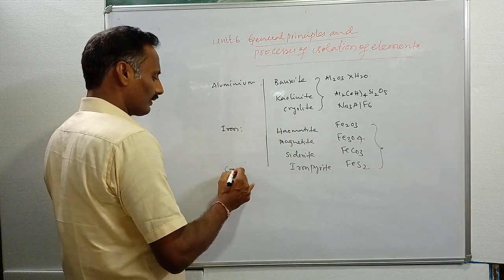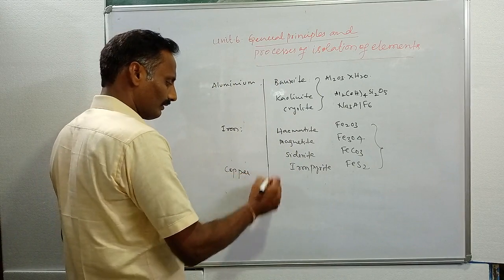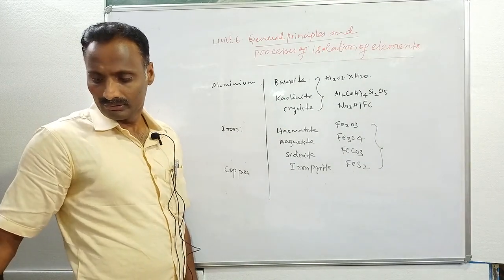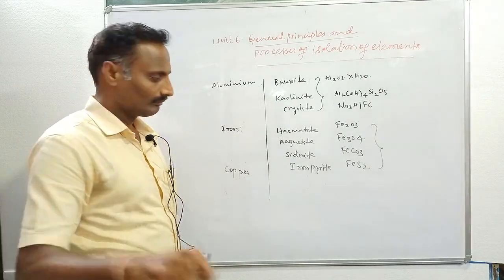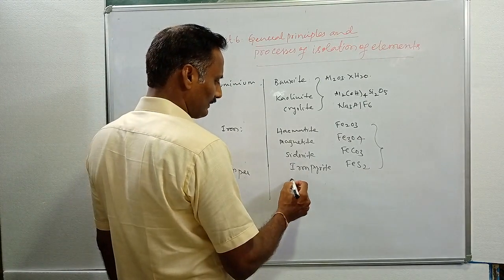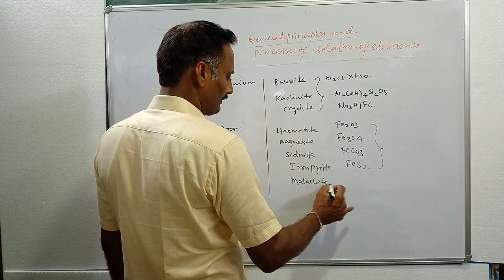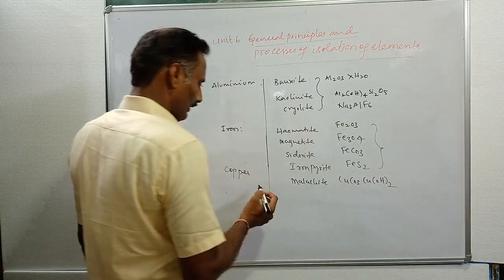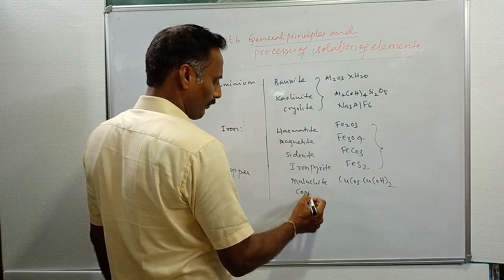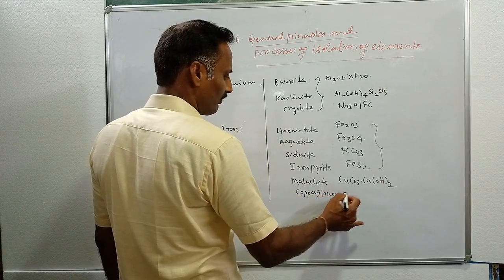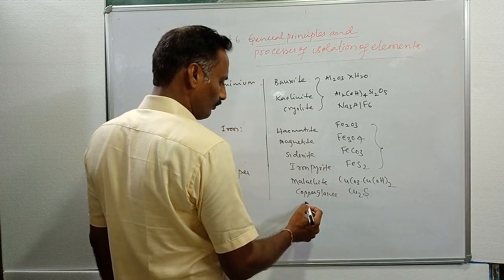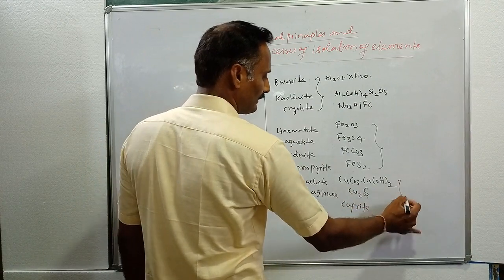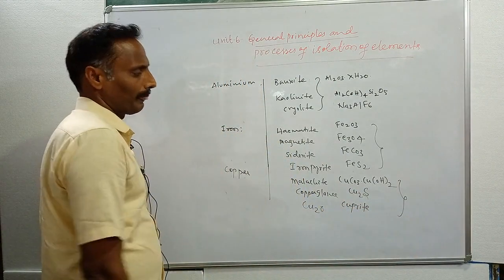Then what about copper? Copper has different ores and minerals. One is malachite, CuCO3·Cu(OH)2. Another is copper glance, whose formula is Cu2S, and one more is Cu2O, which is called cuprite. These are the ores of copper.